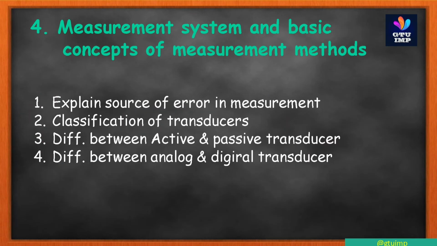Next is chapter 4, measurement systems and basic concepts of measurement methods. In this chapter also total 8 questions. In this slide only 4 questions. First is explain sources of error in measurement, also IMP. This is the most IMP question. Second is classification of transducer.